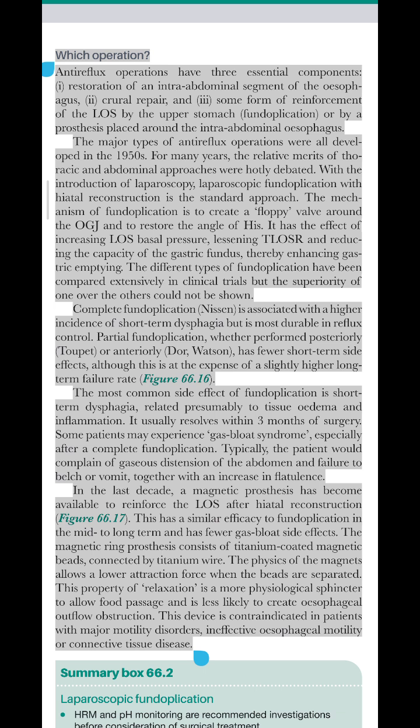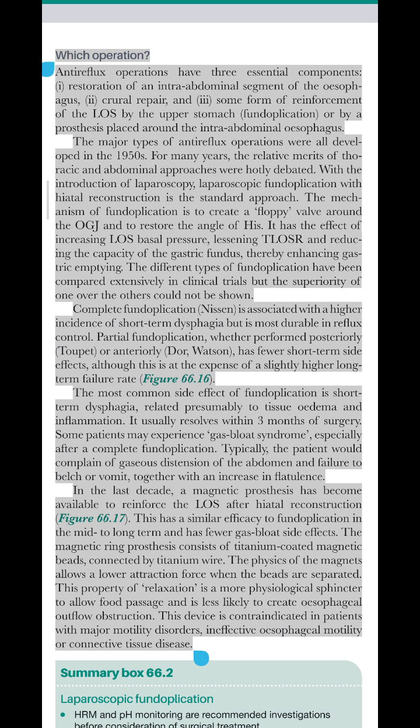The major types of antireflux operations were all developed in the 1950s. For many years, the relative merits of thoracic and abdominal approaches were hotly debated. With the introduction of laparoscopy, laparoscopic fundoplication with hiatal reconstruction is the standard approach.